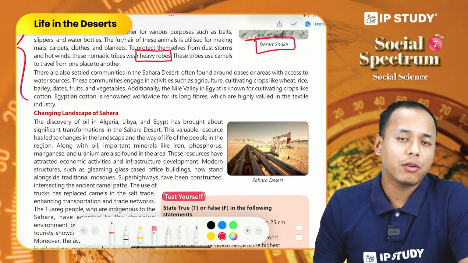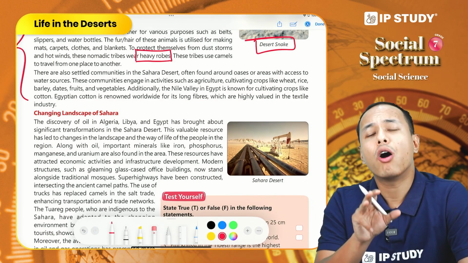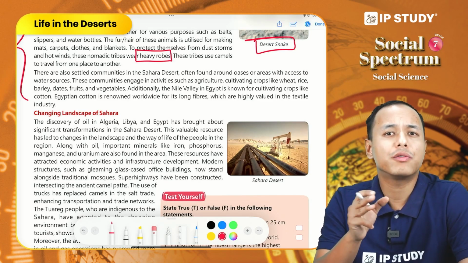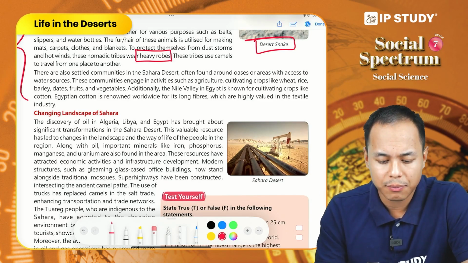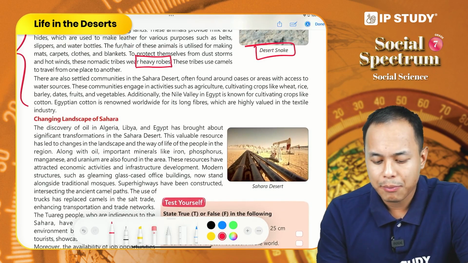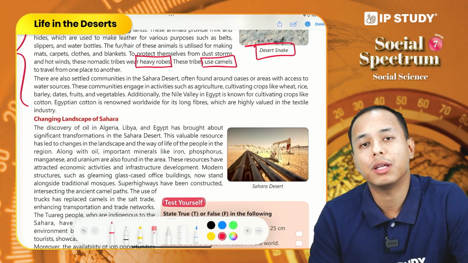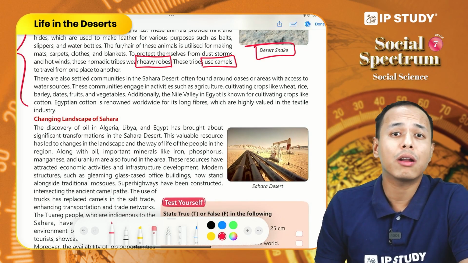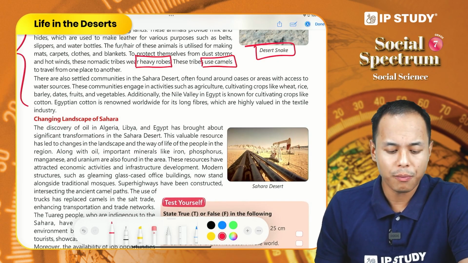Why do they wear heavy robes? In order to protect them from the hot wind and the dust that mostly comes with the dust storm. So in order to protect themselves, okay. Animals such as the camel are very important to them because they use camels to transport goods from one place to another and also to travel from one place to another.